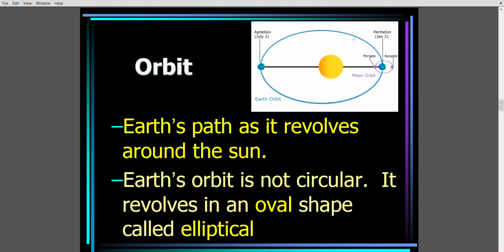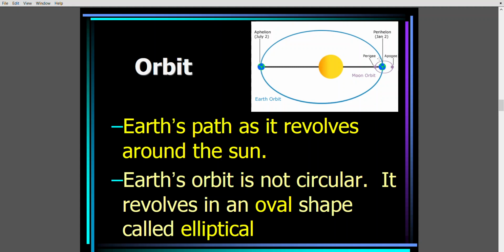So this blue line is Earth's orbit, and this purple line is moon's orbit. Moon also revolves around the earth, and moon with earth revolves around the sun as well. But moon's orbit will be this.